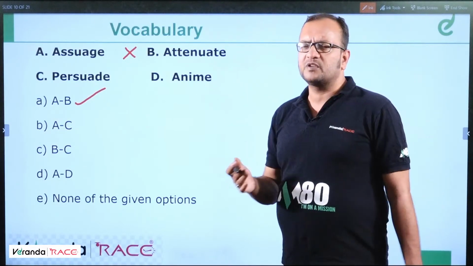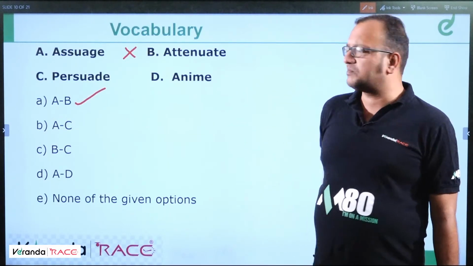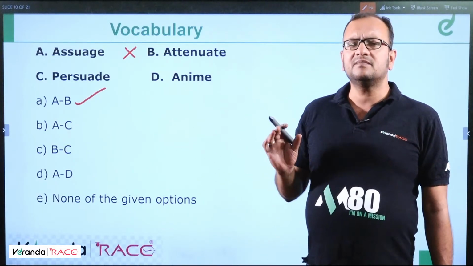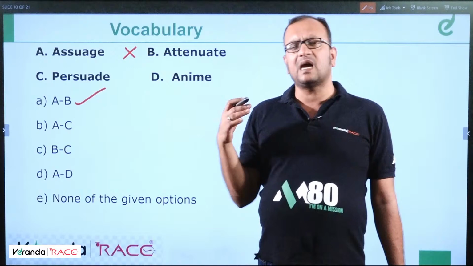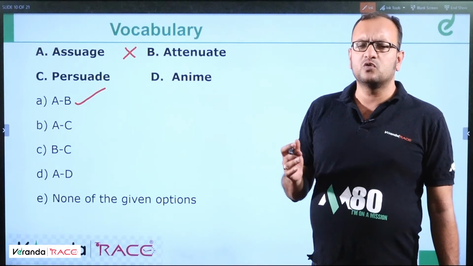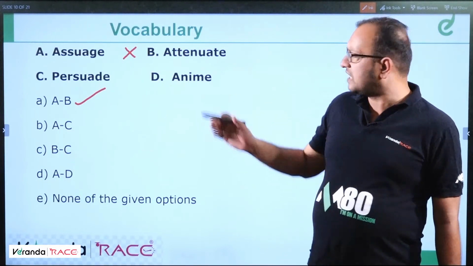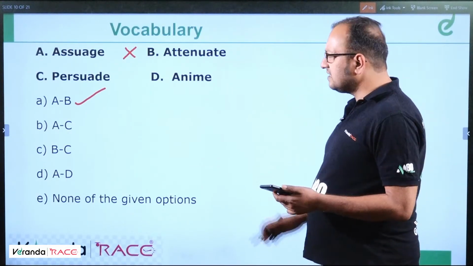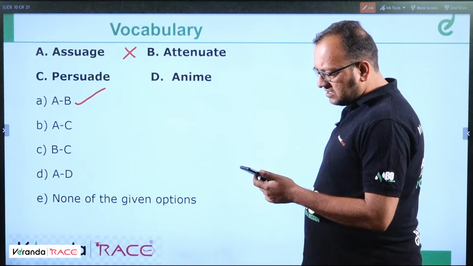And persuade means to convince, try to convince someone, persuading someone. And anime is basically, you must have seen Japanese movies which have those cartoon characters, animated characters. So that thing is known as anime. Fine. So we'll choose the answer as A and B.